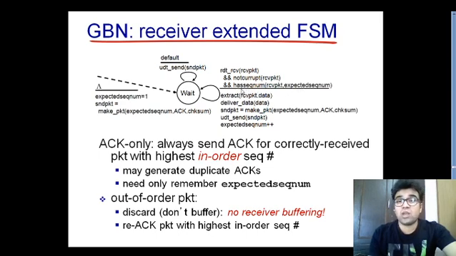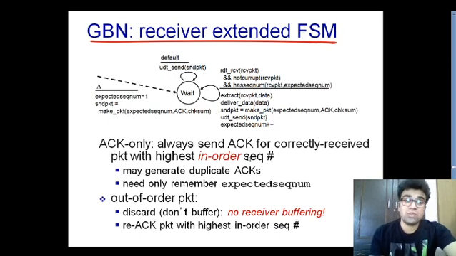So once your data is received by the receiving side, which is not corrupted, and it is the same data which you are expecting, then the receiving side will extract the data and deliver that data to its upper layer, and it will create an acknowledgement for that particular data and send that acknowledgement to the sending side again. So that is how the receiver of the Go-Back-N protocol works.